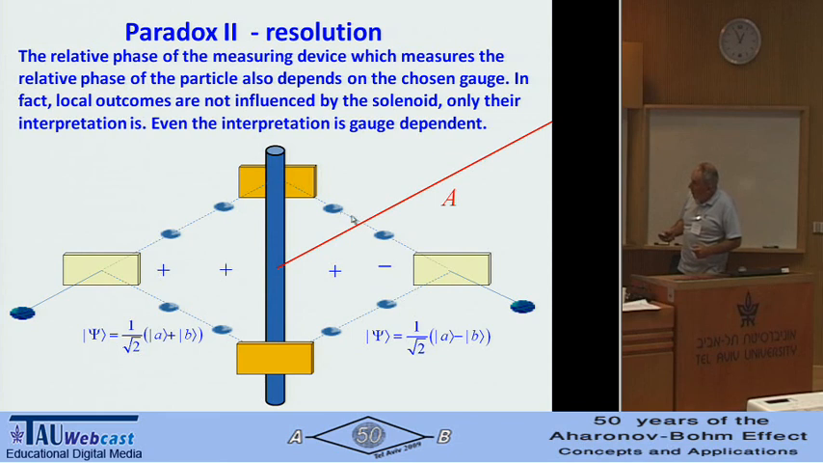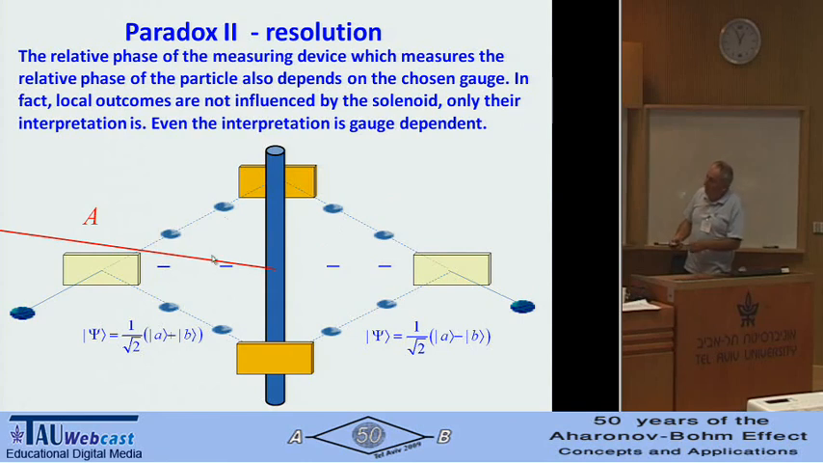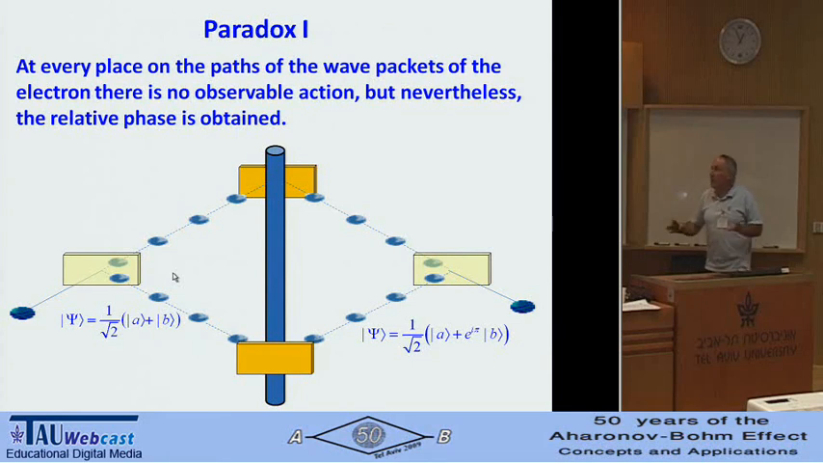Now what's happening here? Since the measuring device changed its relative phase between the parts, then the same correlation here will tell us the phase is now minus because the measuring device changed. And this will be correct because this gauge will also change the phase of the particle. So everything fits correctly, no problem. Again, everybody will agree. So paradox 1 remains intact. In every place of the parts of the wave packet of the electron, there is no observable action, but nevertheless the relative phase is obtained.